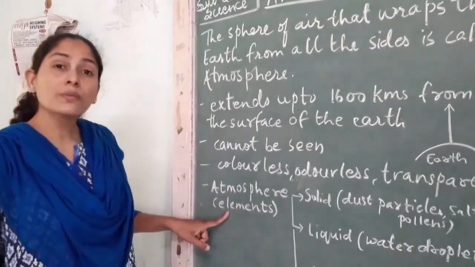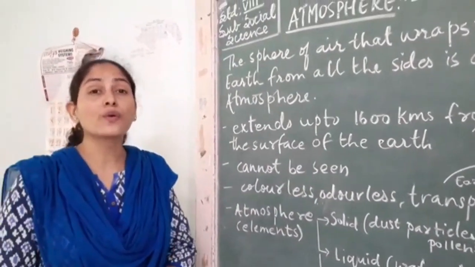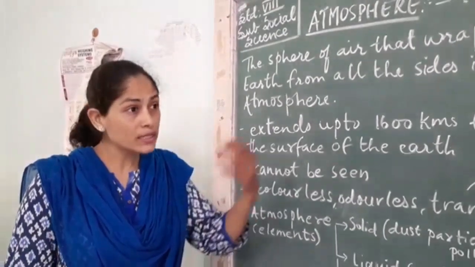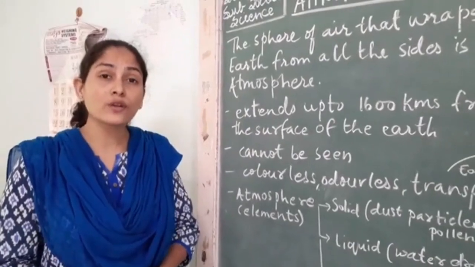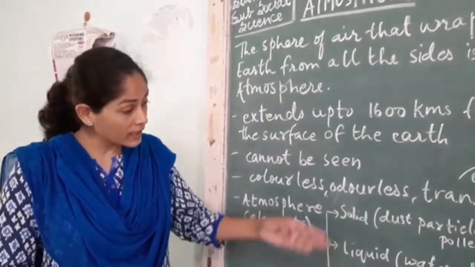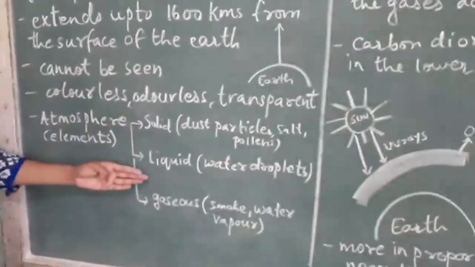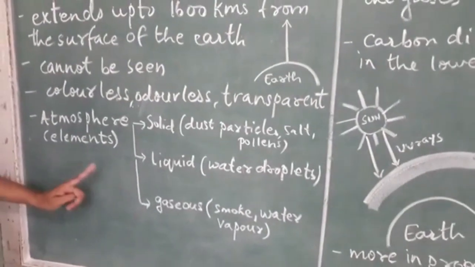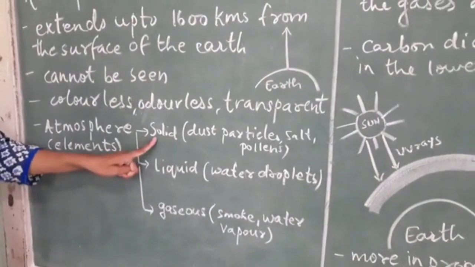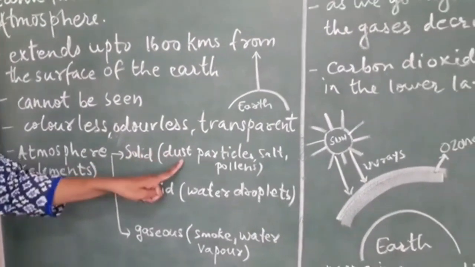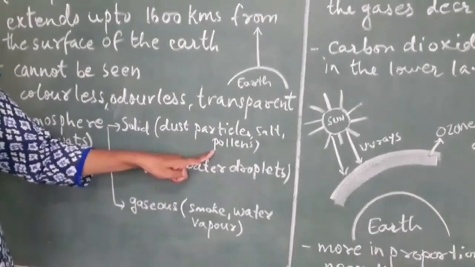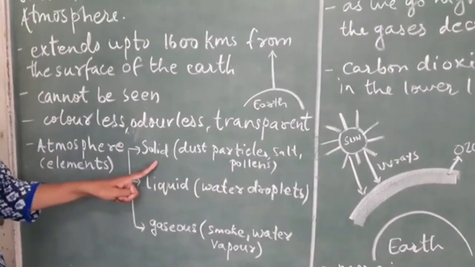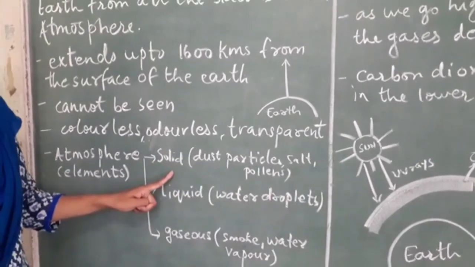Now let us talk about the different elements which are found in the atmosphere. We cannot see the atmosphere, but there are so many elements found there which you cannot see with your naked eyes. They are in solid form, liquid form and gaseous form. Elements which are in solid form, those are dust particles, salt and pollens. Even food grains you will find which are flowing in the air in the form of solid.